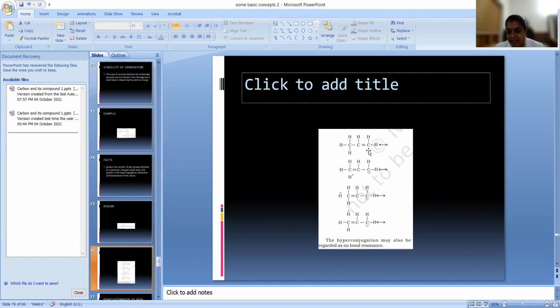Now let us see another case, in which a double bond is already present. How will the no bond resonance happen here? We have discussed cases where empty p orbitals are present, and this is the case of a double bond. Here, this sigma bond will be shifting to this position, and this double bond will be shifting to this carbon atom and it becomes negative. How many structures will this contribute? There are 1, 2, 3 CH3 groups, so it will be contributing 3 hyperconjugative structures.